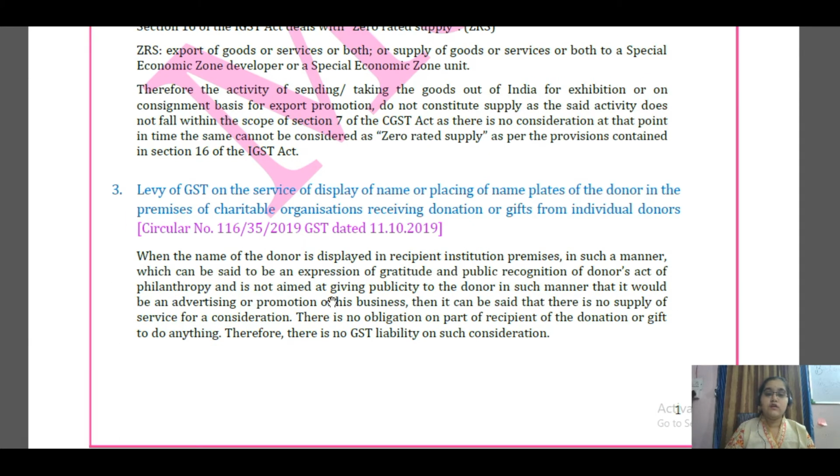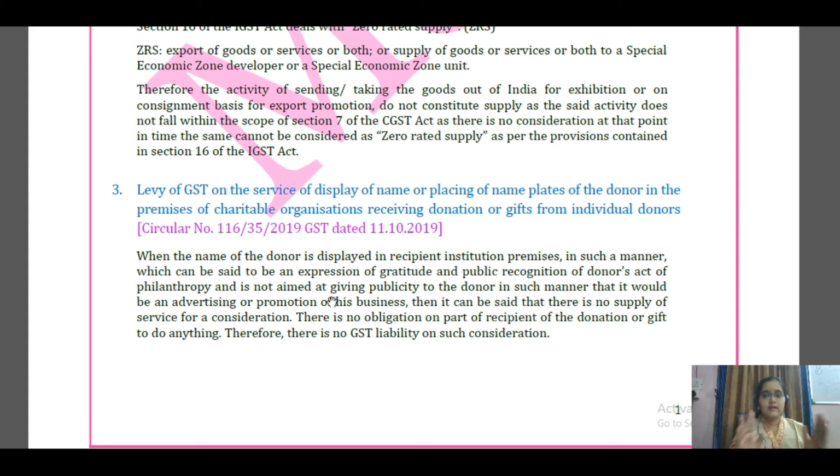Third one, levy of GST on the services of display of name or placing of the nameplate of the donor in the premises of a charitable organization receiving donation or gift from individual donors. You need to focus on the individual donors. So if you go to any charitable organization, let us say an orphanage or old age home, you may find in front of the hall or any place that it was donated in memory of, or received in gratitude from.